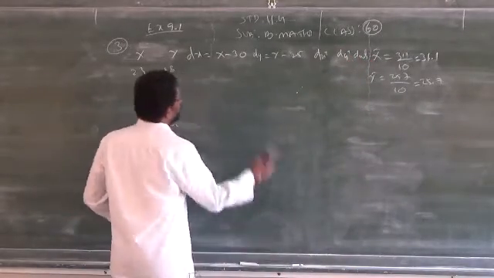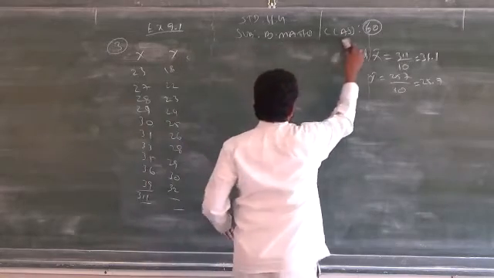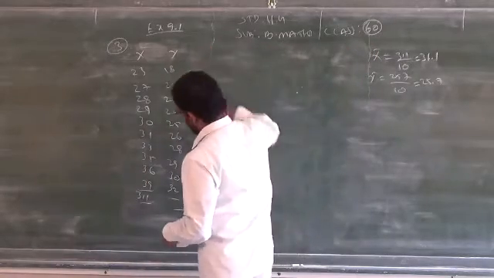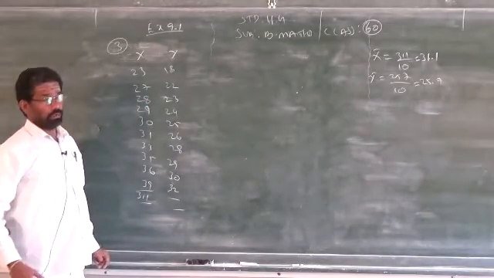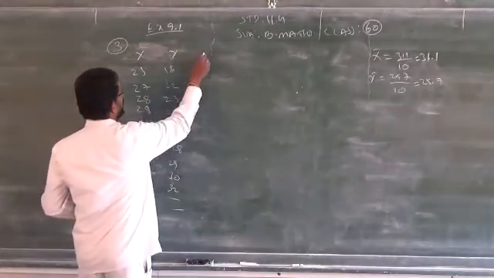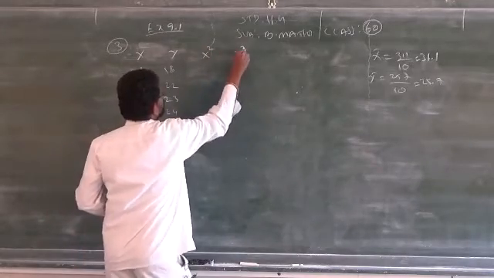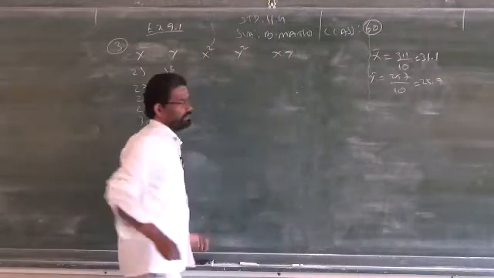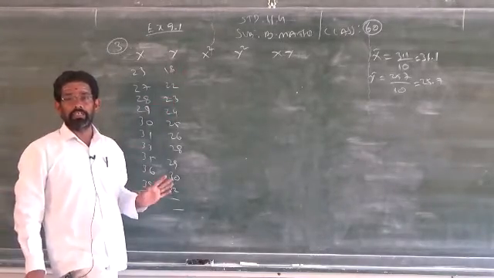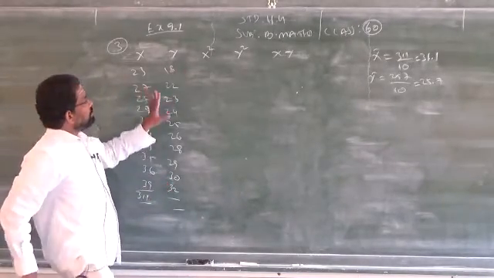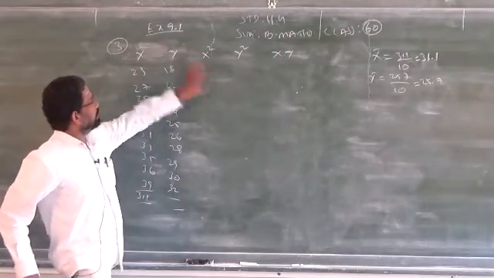But I will teach you now the direct method, without finding dx, dy, dx square, dy square; you can do it straight away with x square, y square, xy. The problem is that by applying the straight formula the calculation will be very tedious. The calculation part is more with the direct method.